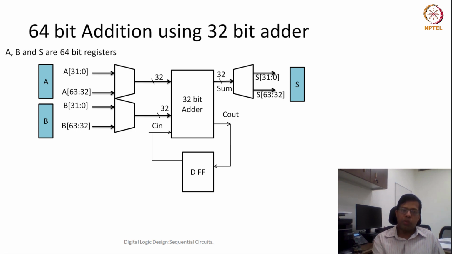Although it is available as a register, there are 2 possibilities here. If it is a 64 bit register, there has to be a mechanism so that out of the 64 bit register I can read the upper half as well as the lower half of the register. Or A could be a mix of 2 registers, which are 2 32 bit registers, so that these 2 different parts could be read individually.